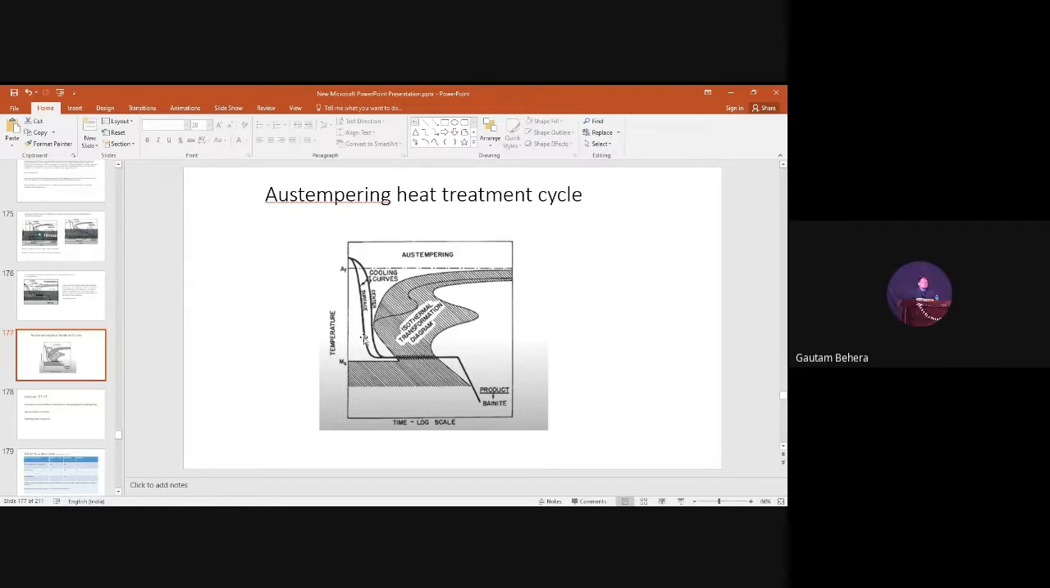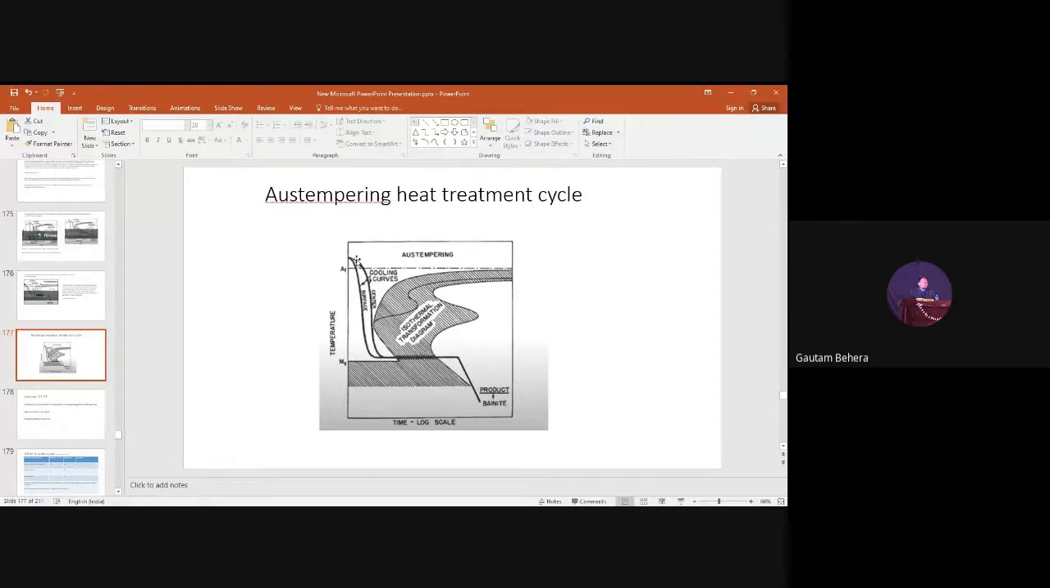Just look at the two cooling curves. That is the answer. Already I have explained this one in the previous class. Sir, if that is thinner, the surface and core will cool nearly at the same rate. Yes, very good, very good.